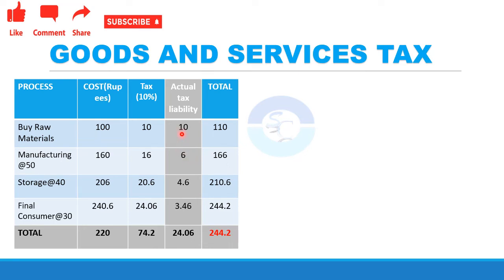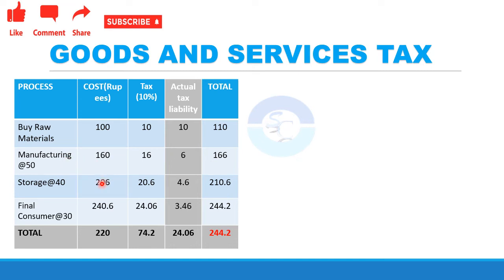That means the 10 he has already paid while purchasing the item will be given as input tax credit to the manufacturer. So the selling price will be 166 rupees, 6 plus 160.